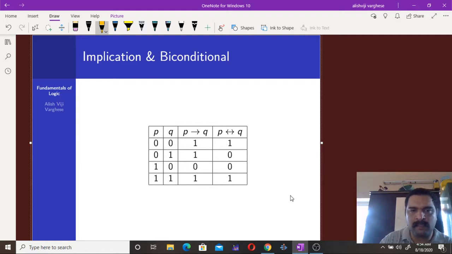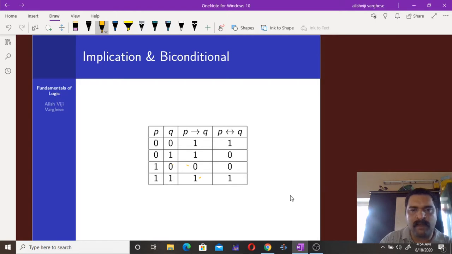But if the premise is true, then the conclusion must be true. So if the truth value of P is 1, then the truth value of Q must be 1. So 1 1 corresponds to a truth value of 1, but 1 0 is not a valid combination of truth values of P and Q. So P then Q has a false truth value here.